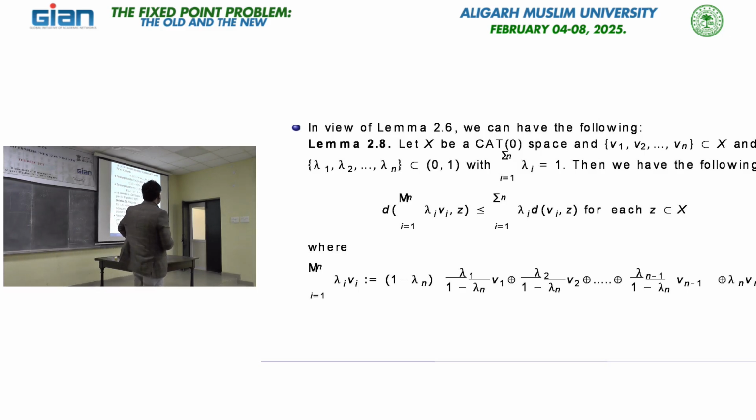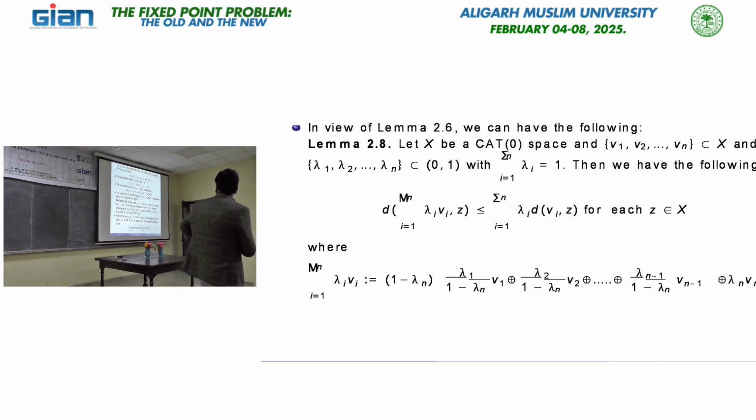Now this is a very nice result. In the CAT(0) setting, this asymptotic center is always non-empty and a singleton, and that singleton becomes the fixed point. Whatever your map, it always consists of exactly one point, and the proof is available in the literature.